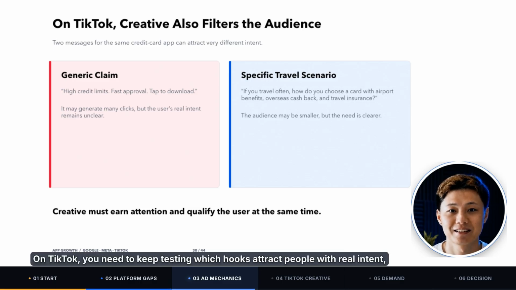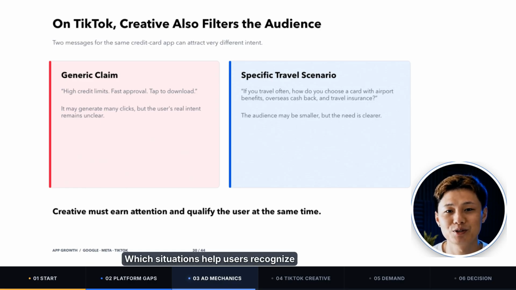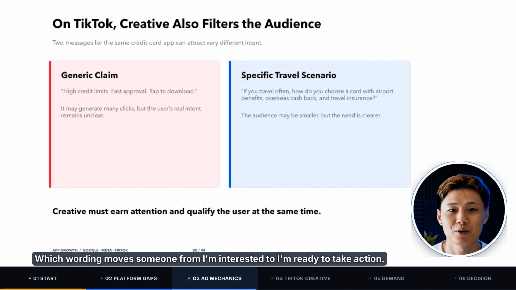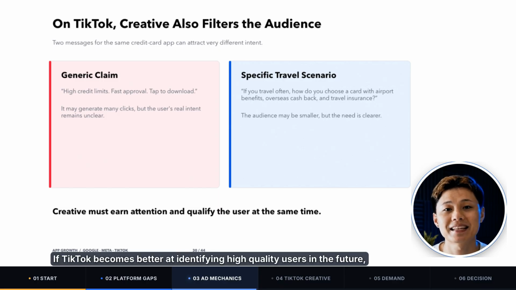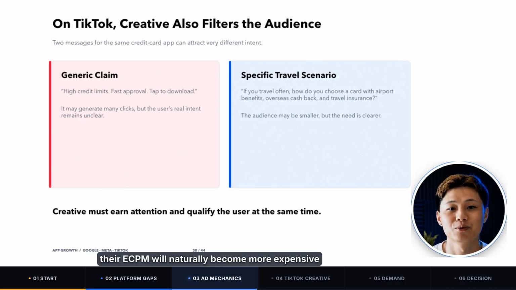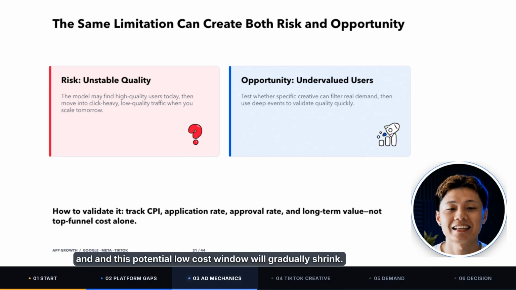You need to keep testing which hooks attract people with real intent, which information filters out low-quality clicks early, which situations help users recognize that they have a problem your product can solve, which wording moves someone from "I'm interested" to "I'm ready to take action." If TikTok becomes better at identifying high-quality users in the future, their eCPM will naturally become more expensive, and this potential low-cost window will gradually shrink.